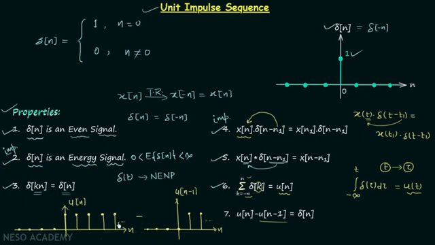Now subtract the two waveforms and you will find this one, this one, this one, and this one will be cancelled out by all these samples. 0 minus 0 will be 0, but this value here will be there in the output signal, and this is the only non-zero value present in the output signal, and all the other values will be 0, which is equal to delta[n]. So I hope the seventh property is clear to you, and now I will end this lecture here.